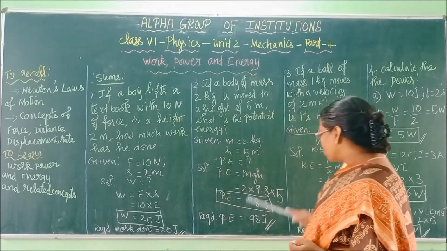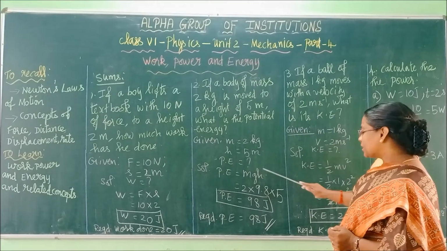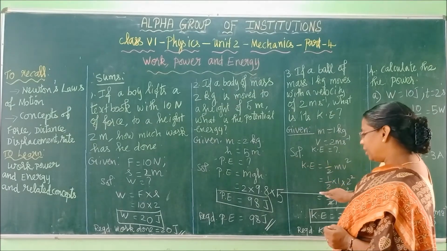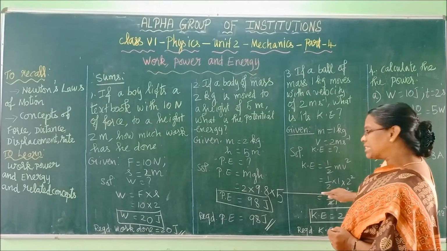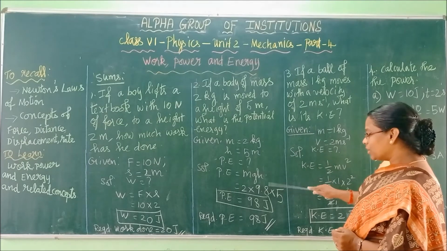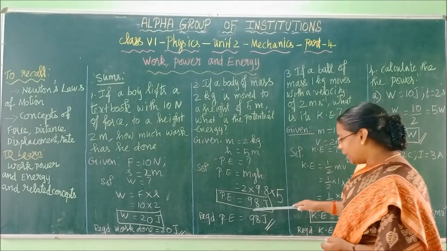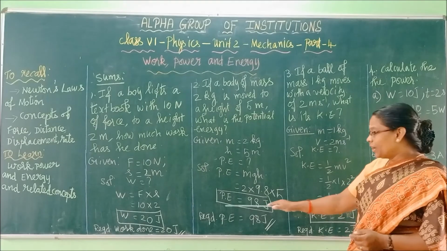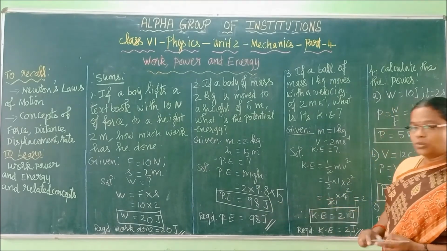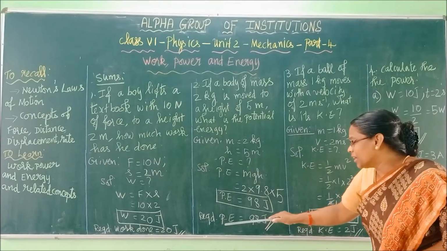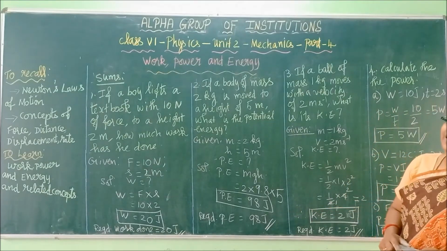So g is 9.8, h is 5 meter. 2 into 5 is 10, 10 into 9.8 is 98 joules. Potential energy unit is joule. So required potential energy is 98 joules.